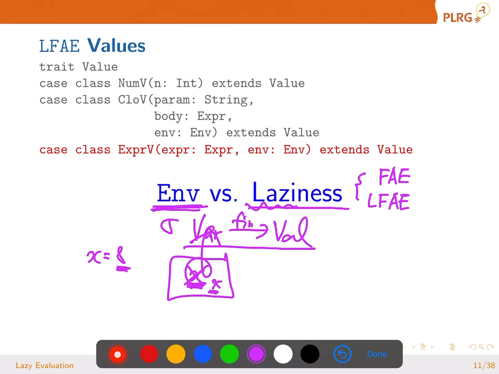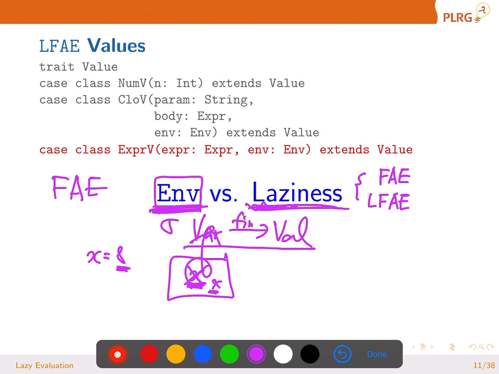Whether we are going to use this kind of implementation or not is a different algorithm, but the same semantics. Meaning that we can implement FAE without using the environment, in a different style. But that's just a different algorithm. Like when you implement a sorting algorithm, you can use bubble sort or merge sort or quick sort, different kinds of algorithms, but their behaviors are just the same.